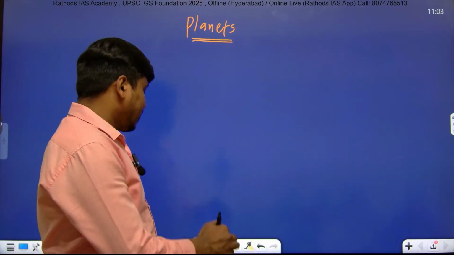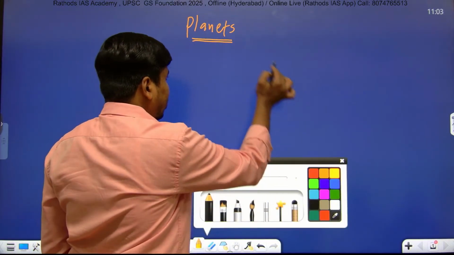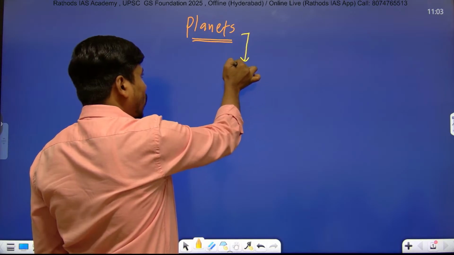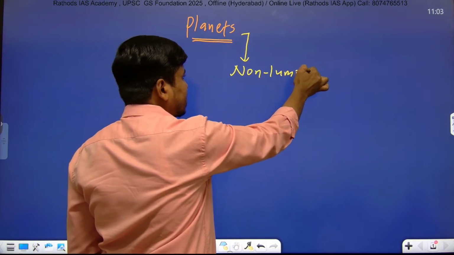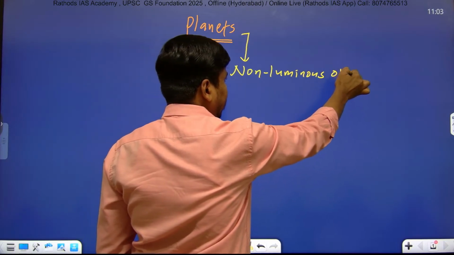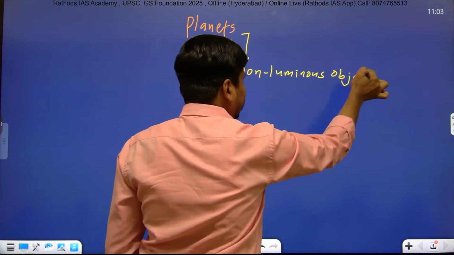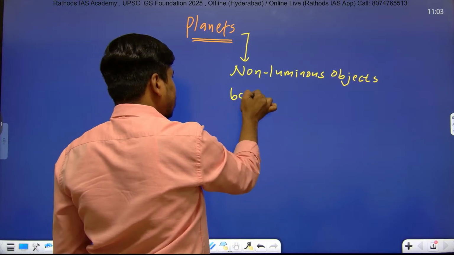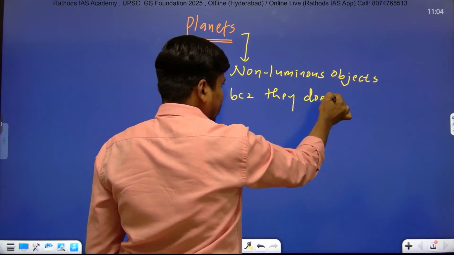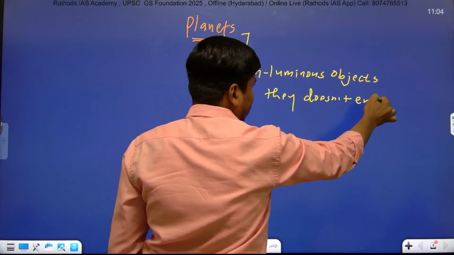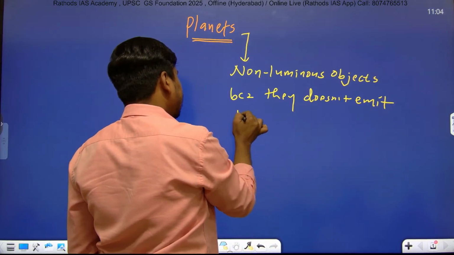The first important point to remember about planets is that these are non-luminous. Just add one line: these are non-luminous objects because they don't emit light.